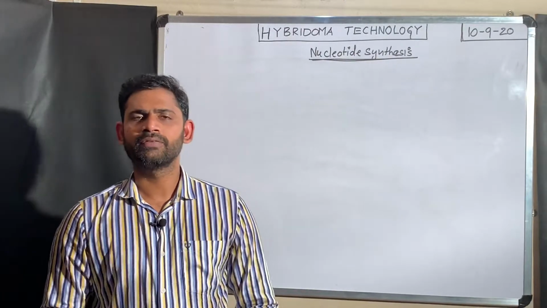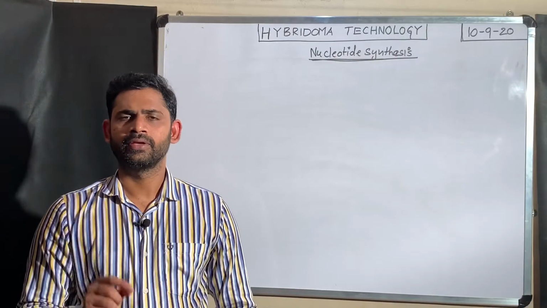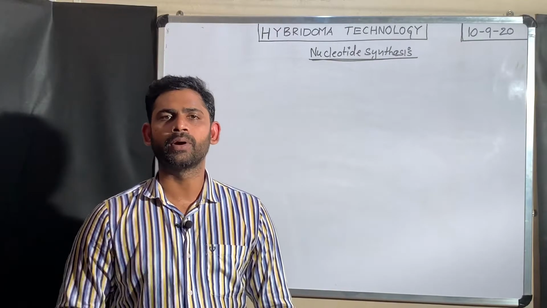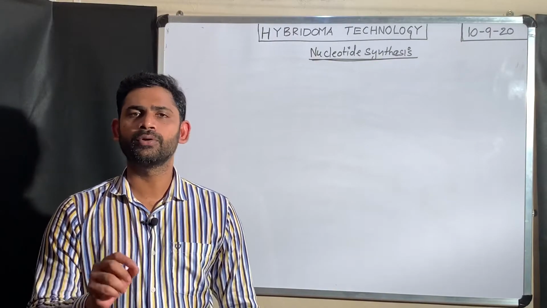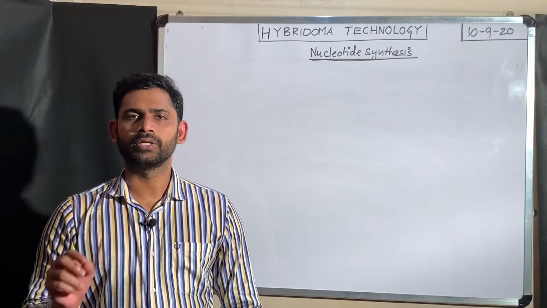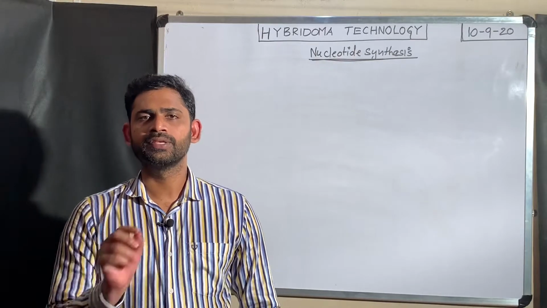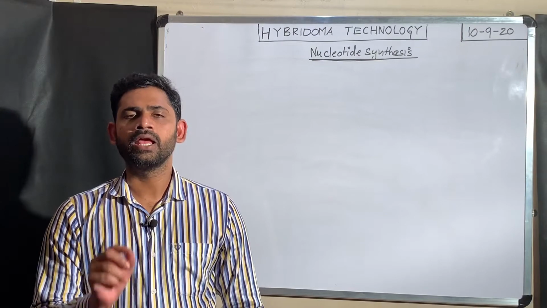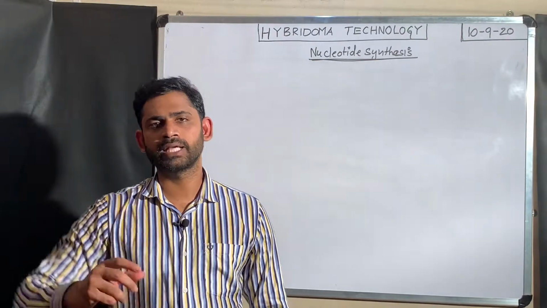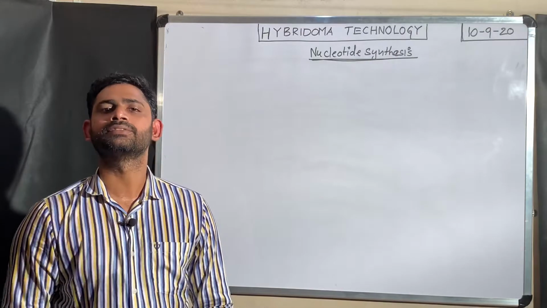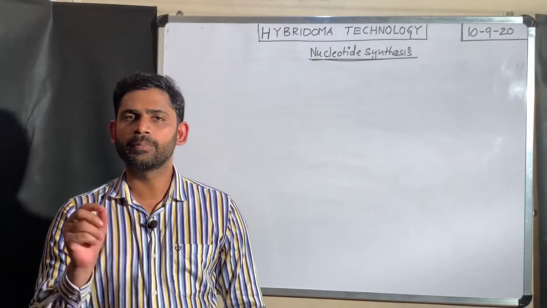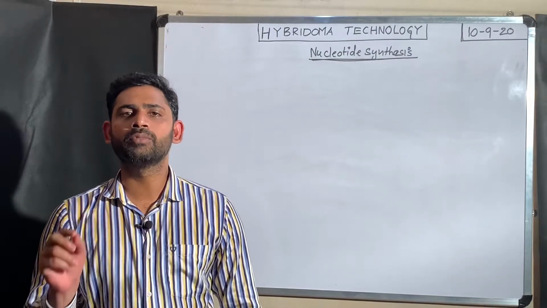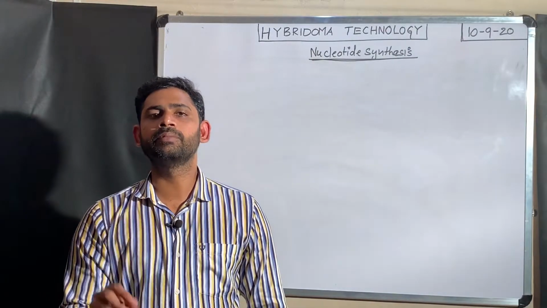For example, for RNA synthesis, 4 types of nucleotides are required: AMP, adenosine monophosphate, GMP, guanosine monophosphate, cytidine monophosphate, and uridine monophosphate. For DNA synthesis: deoxyadenosine monophosphate, deoxyguanosine monophosphate, deoxycytidine monophosphate, deoxythymidine monophosphate.